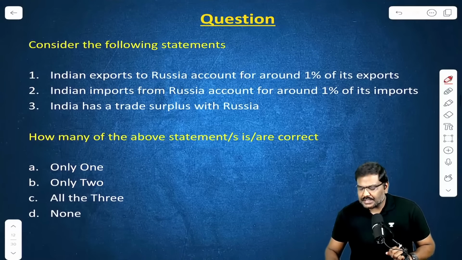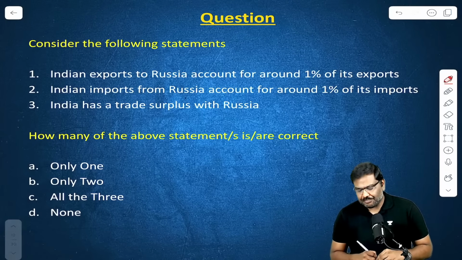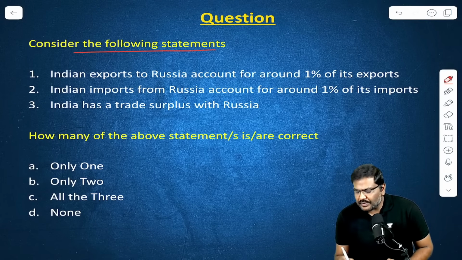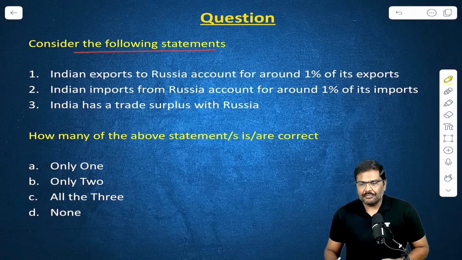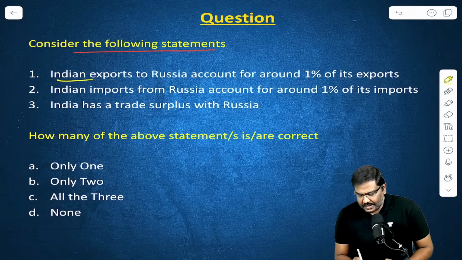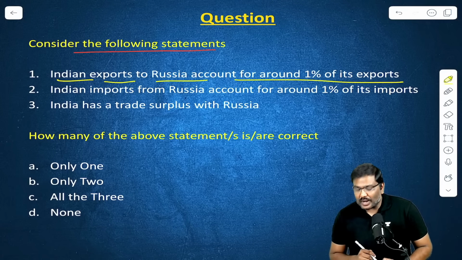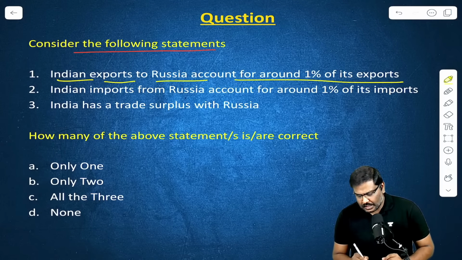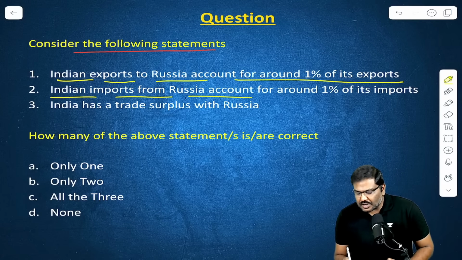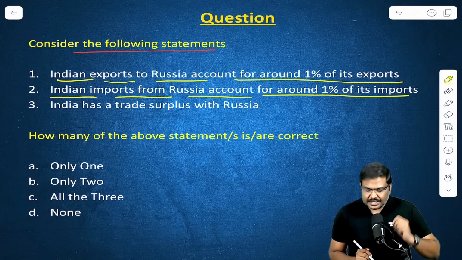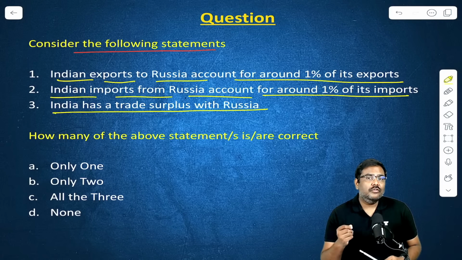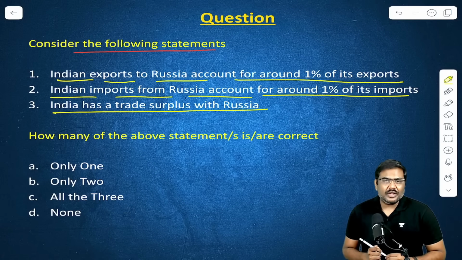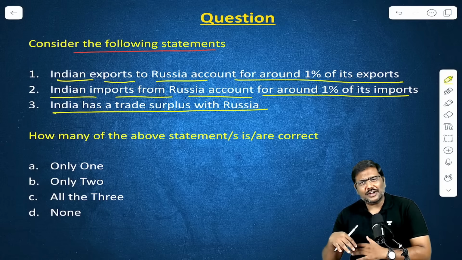Now, based on this discussion, let's solve an MCQ. Consider the following statements. Please solve the question and let me know the right answer. Indian exports to Russia account for 1% of its exports. Indian imports from Russia account for around 1% of its imports. India has a trade surplus with Russia. How many of the statements are true? This should not be difficult now.